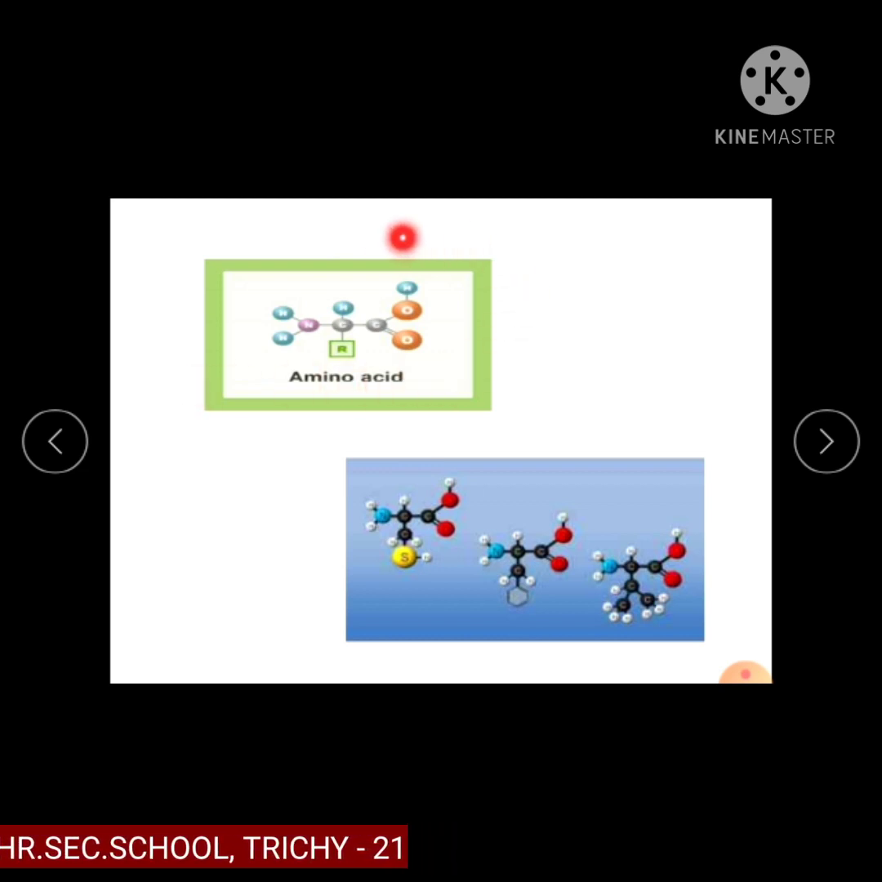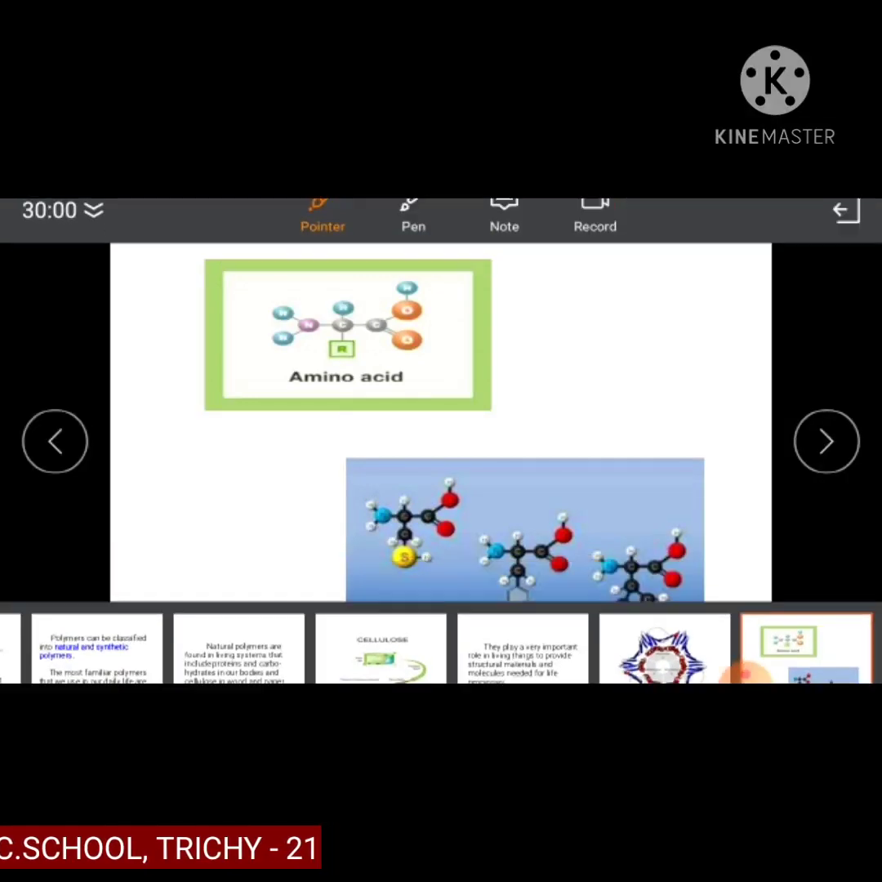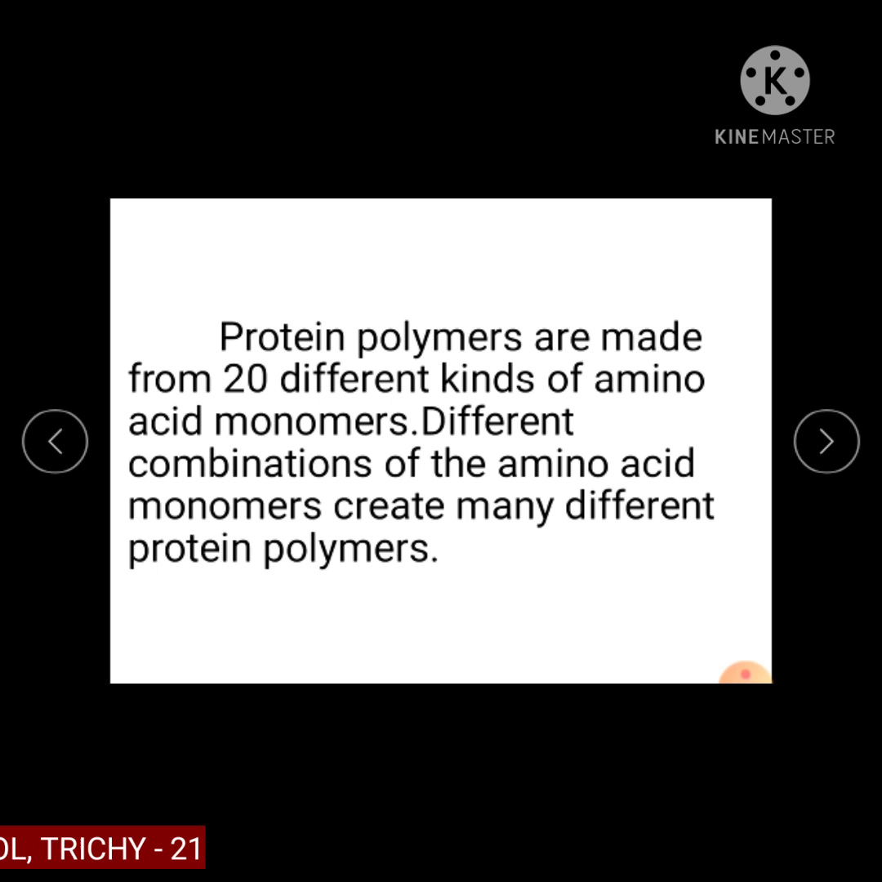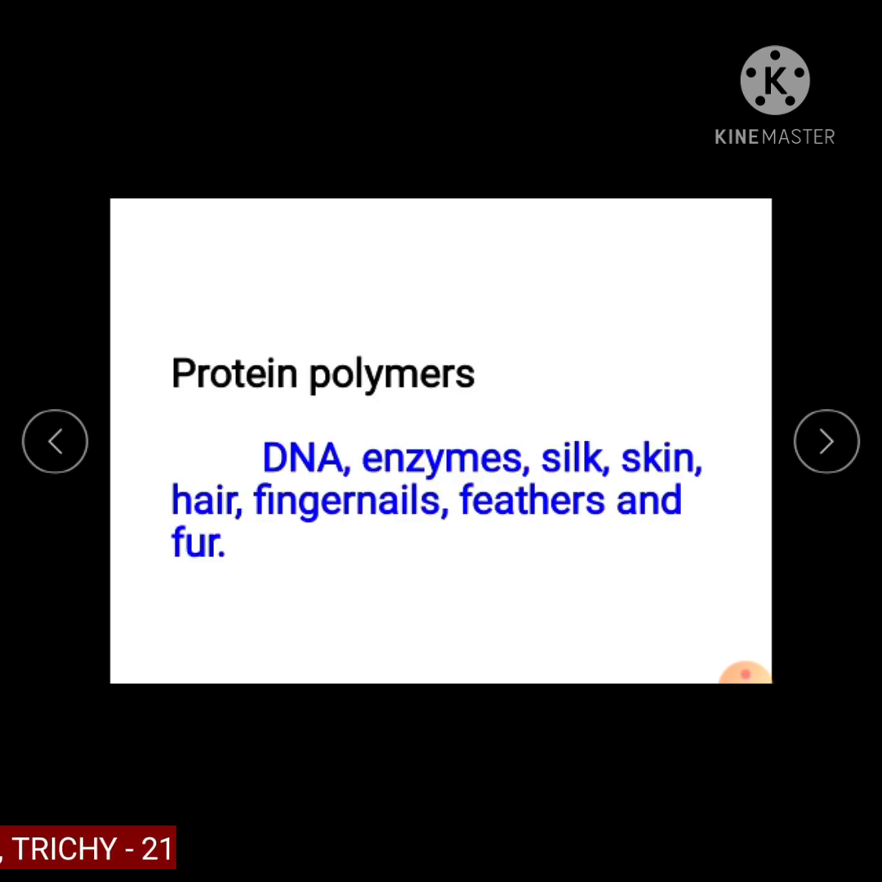Different combinations of amino acid monomers create many different protein polymers. Here a protein polymer is shown. Examples of protein polymers are DNA, enzymes, silk, skin, hair, fingernails, feathers, and fur.